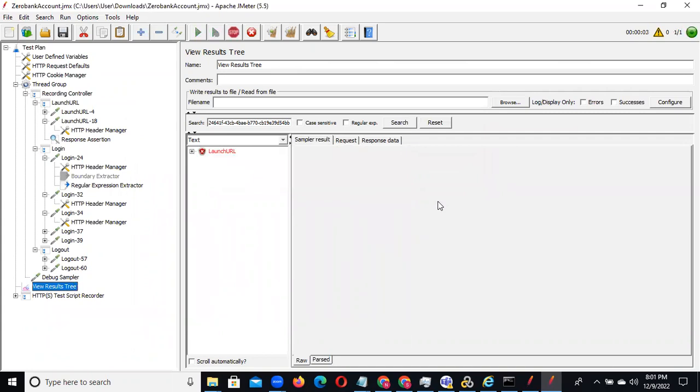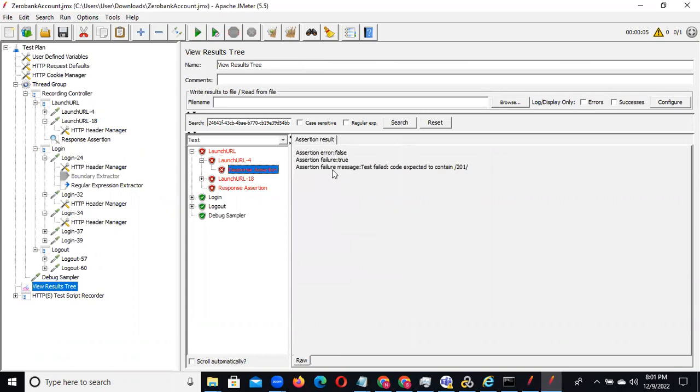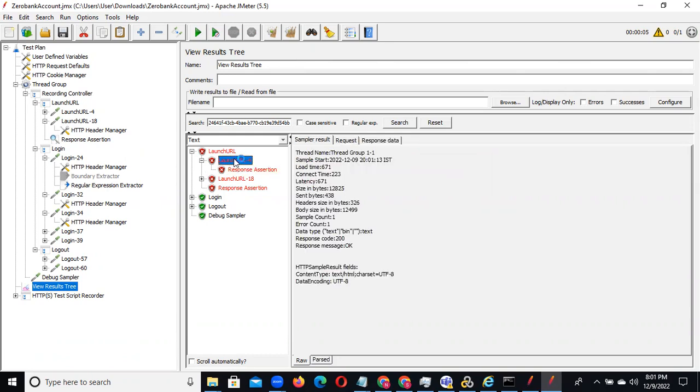Now you can observe the launch failed. Click on this launch, and in the response assertion you can observe the failure message: response code expected to contain 201. But here 201 did not come. You can go here and observe it will be 200. But as per the expectation the result is not found, so it failed. If it is 200, then your script will pass.